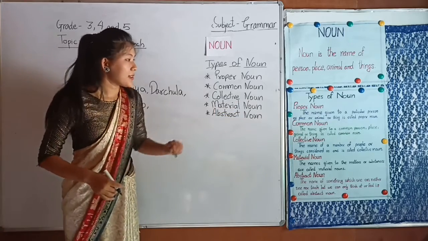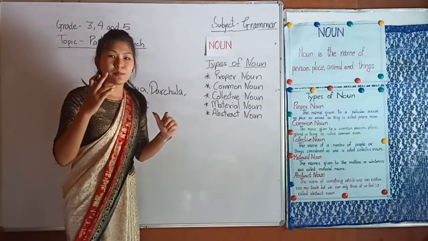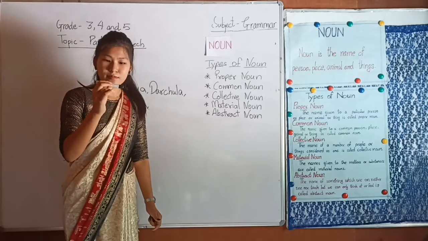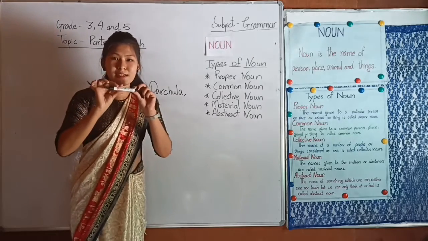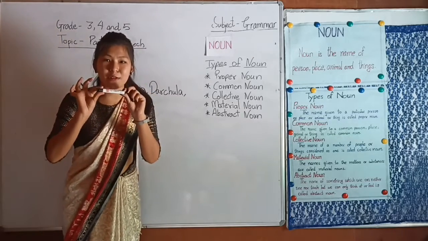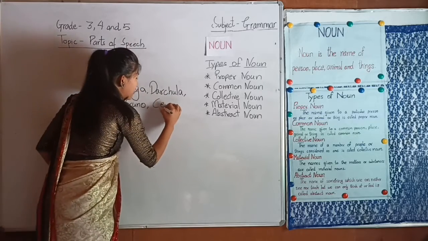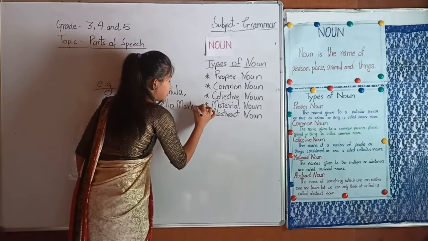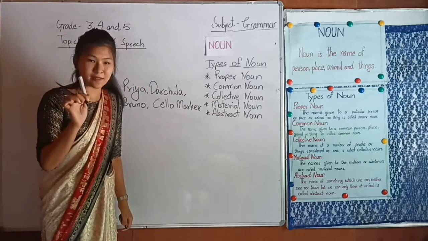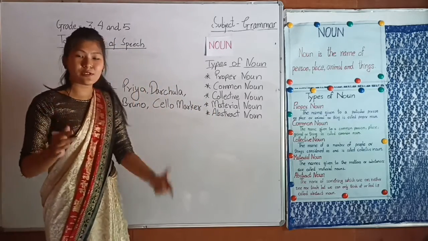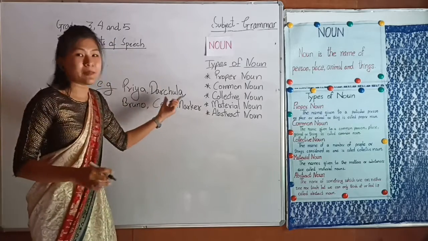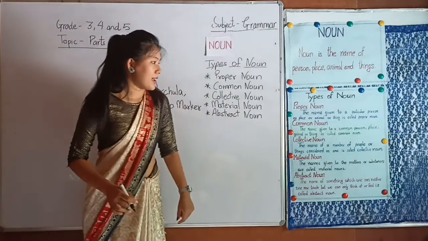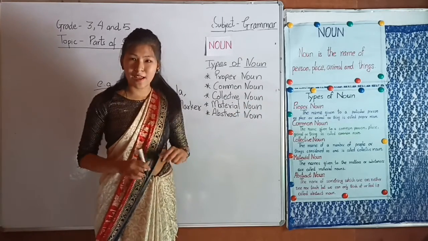And next, a particular name of a thing, like this marker. This marker's particular name is Cello marker. So Cello marker is the particular name of this marker. So the name given to a particular person, place, animal and thing is called a proper noun.